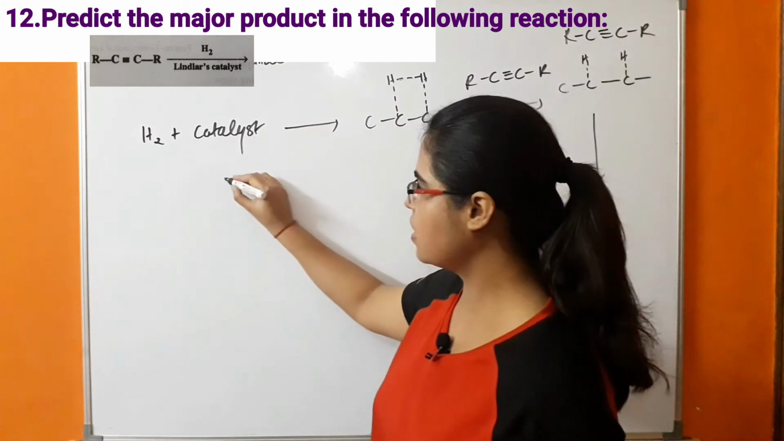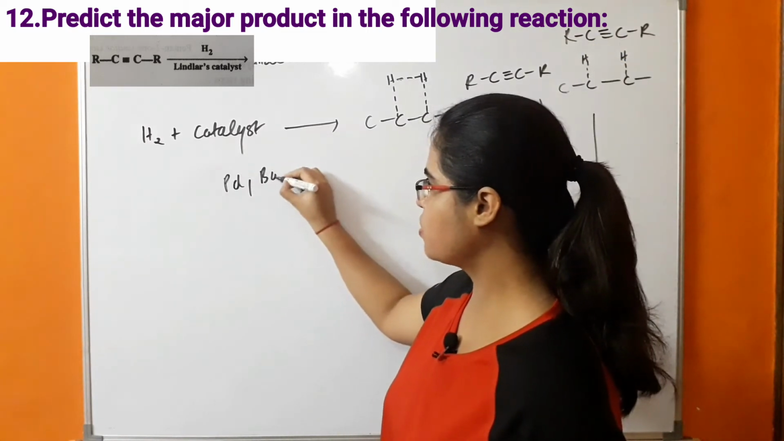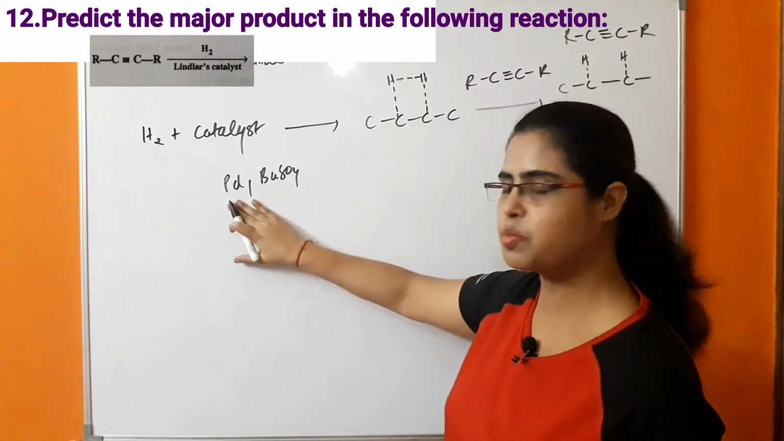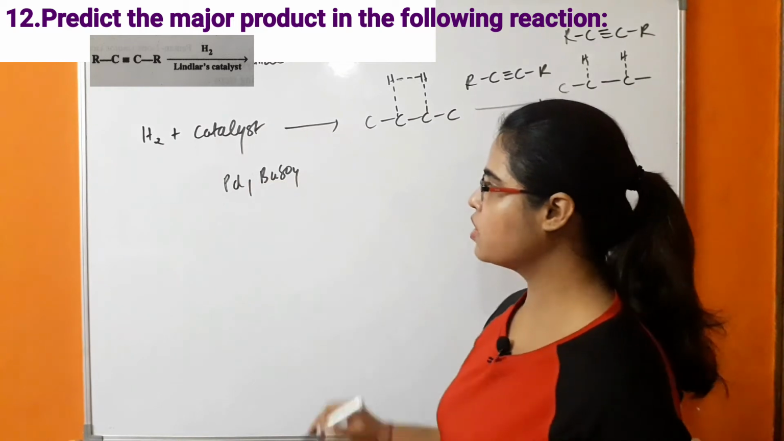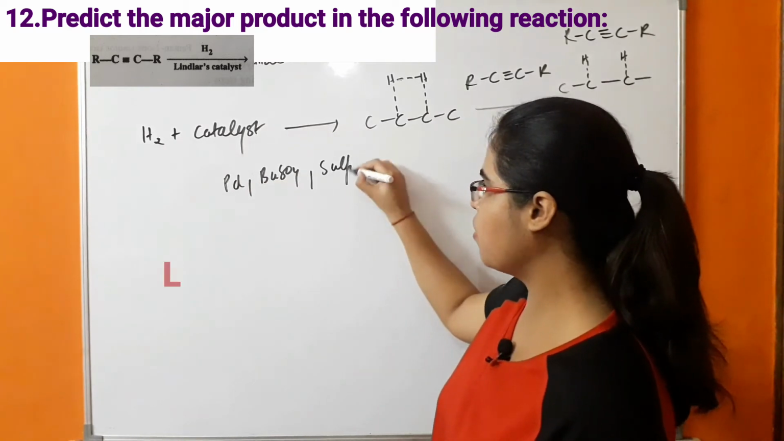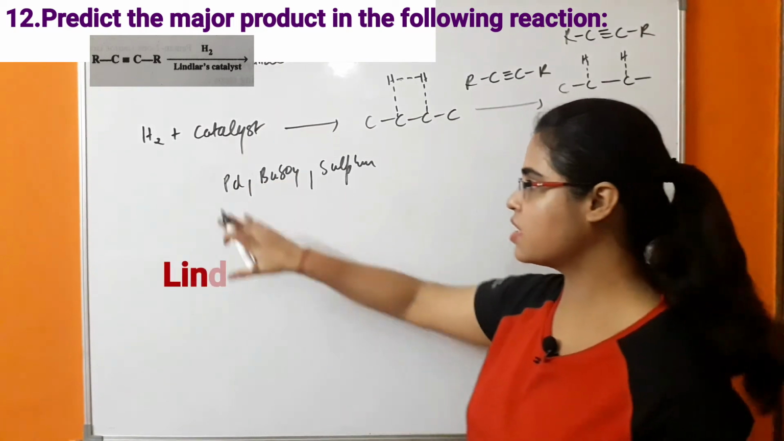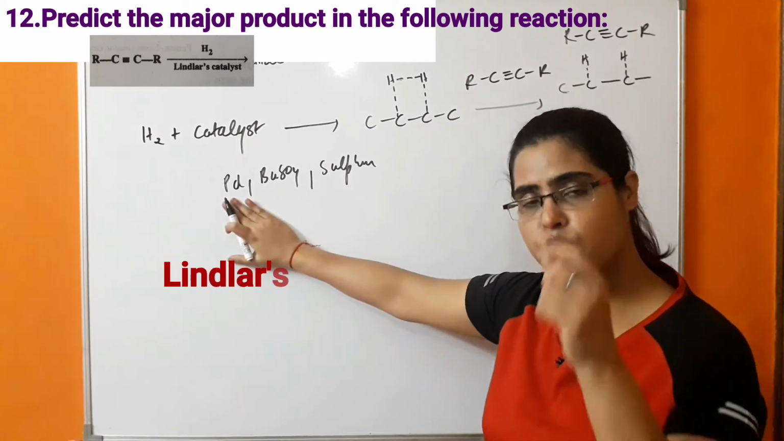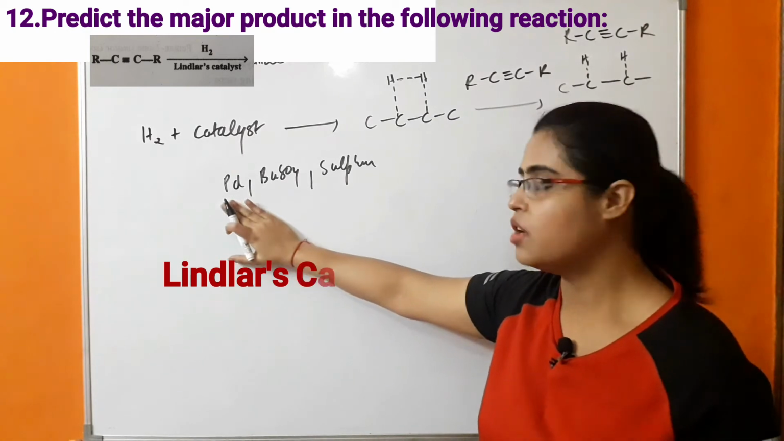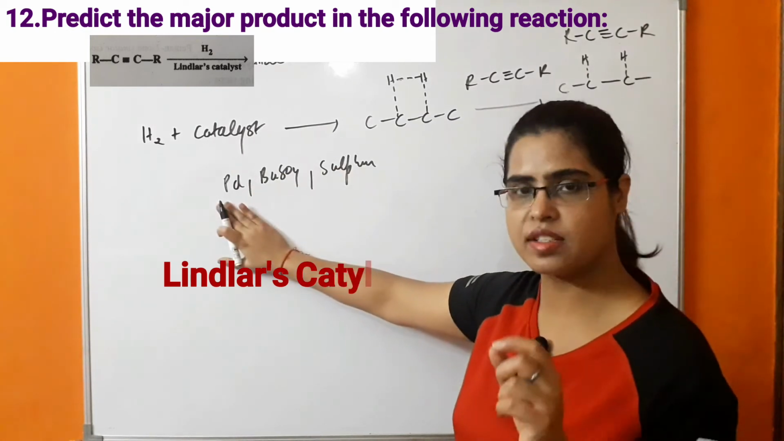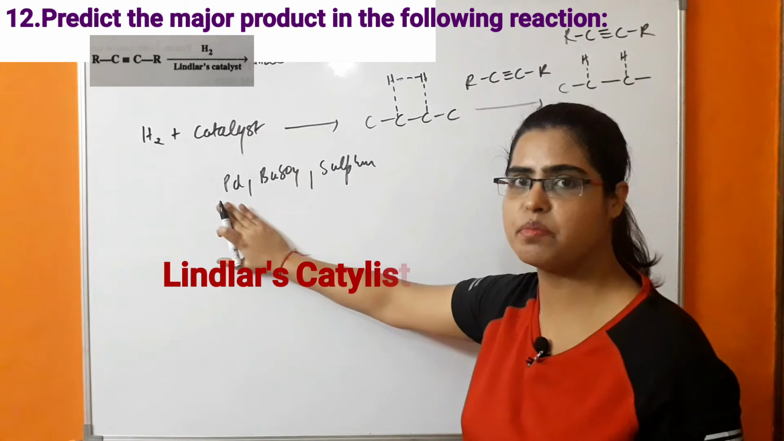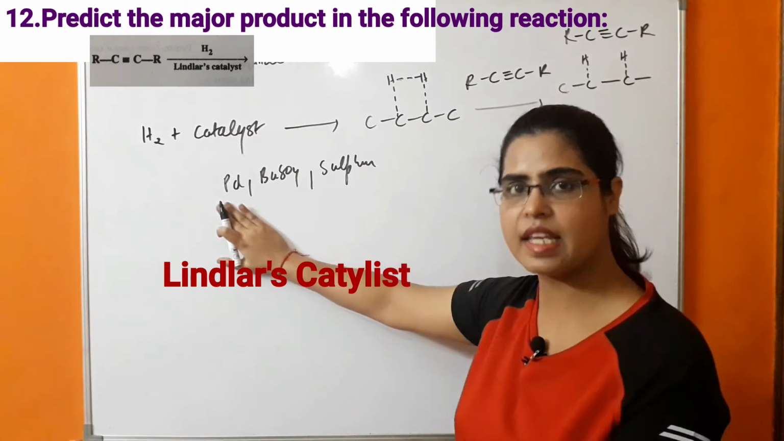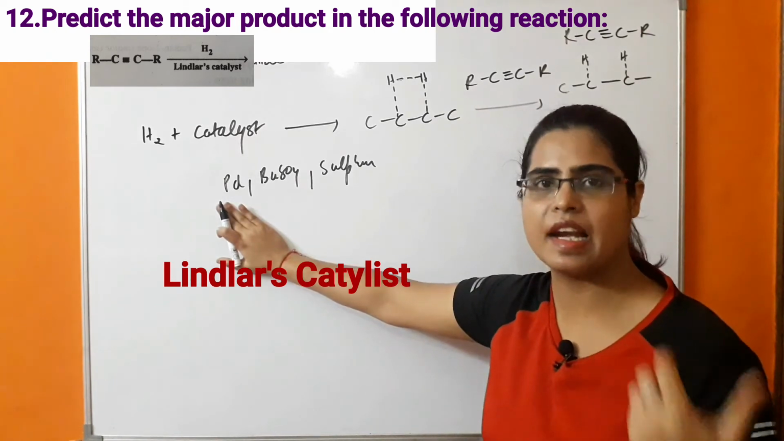What is Lindlar's catalyst? It is palladium on BaSO4. We know that BaSO4 is used for supporting this palladium, and the poisoning of the palladium is done by sulfur or quinoline. Why are we poisoning this palladium? Because palladium is a highly active catalyst. So to reduce its activity we have to poison this catalyst. It means partial poisoning of the palladium is done so that the reduction will stop at the alkene stage, not at the alkane stage.